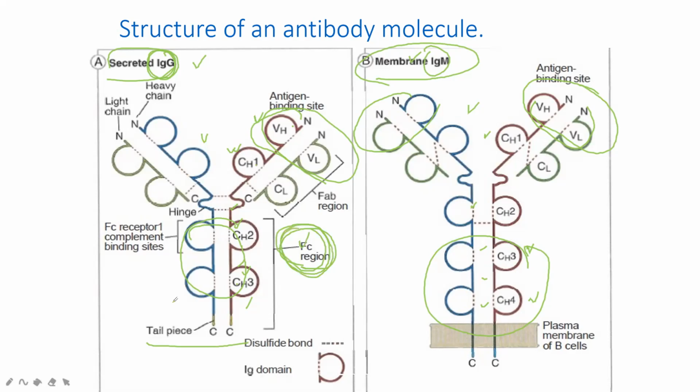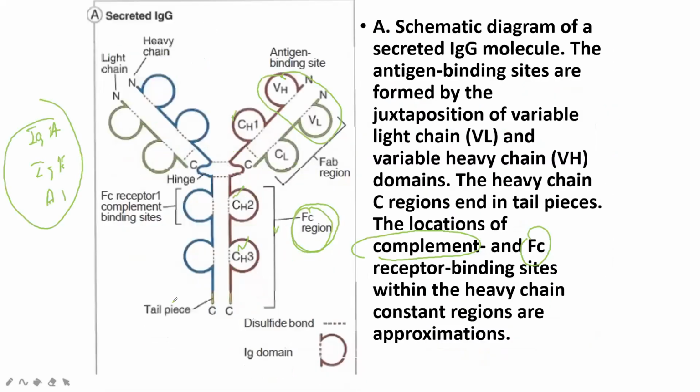The other three antibodies also have Fc and Fab parts, but their Fc fragment does not have the ability to stimulate the complement system. Only two antibodies have this ability.